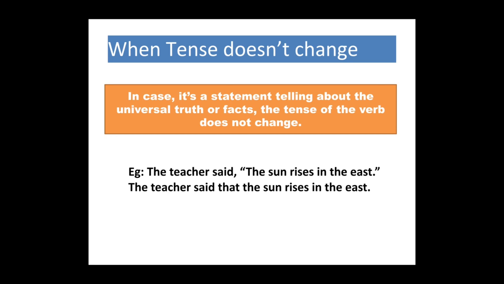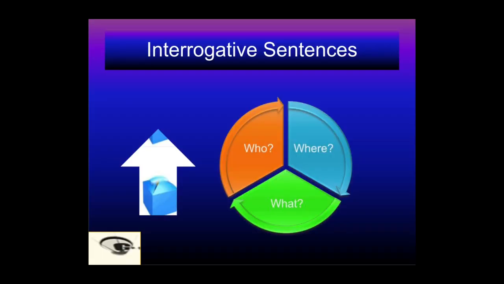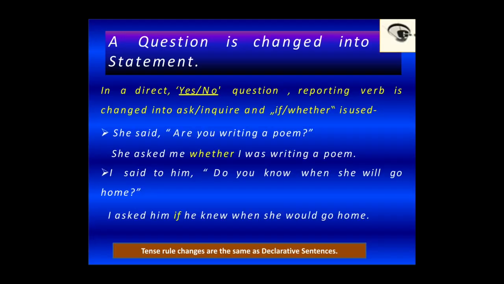Now we come up to interrogative sentences. Who, where, what? Question sentences. A question is changed into a statement. In a direct yes or no question, the reporting verb is changed into ask or inquire, and if or whether is used. She said, "Are you writing a poem?" It changes into: she asked me whether I was writing a poem. And the question mark is removed.